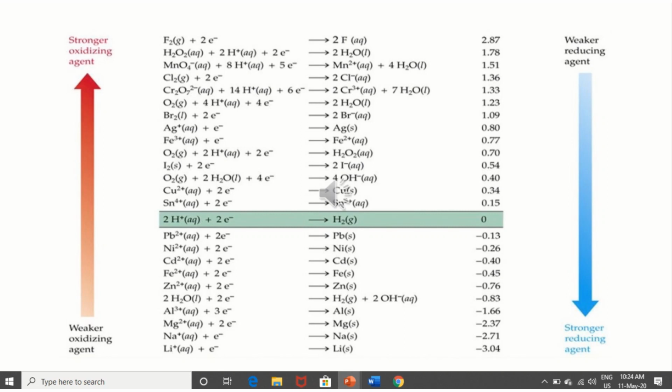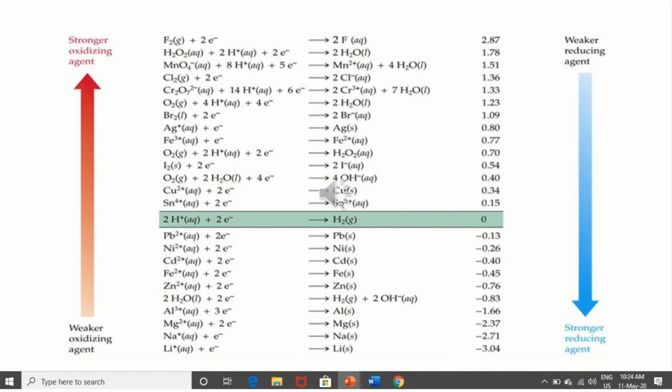But here we need to know that the strong oxidizing agent is placed above and the strong reducing agent is placed below. Li is the strongest reducing agent and F2 is the strongest oxidizing agent.